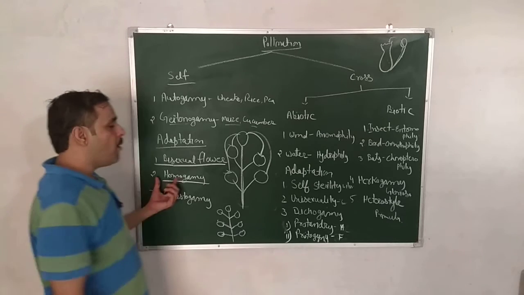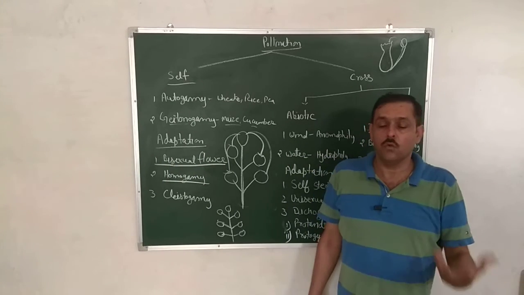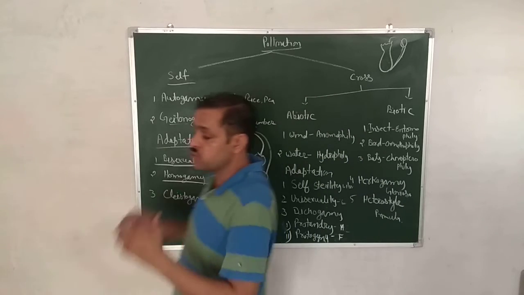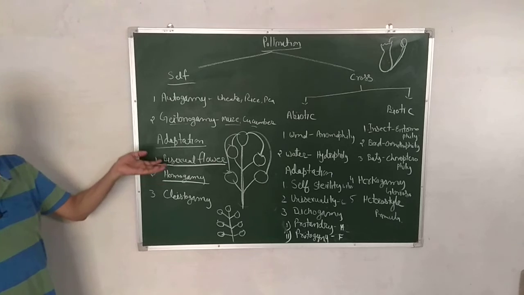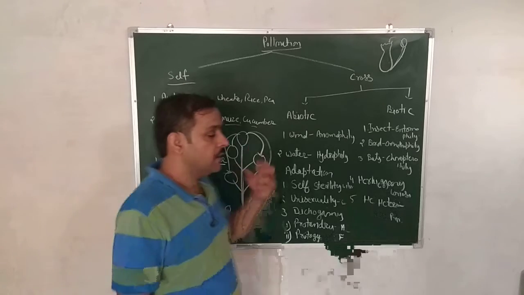homogamy. Homo means same, gamy means maturation. Whenever both the reproductive parts are mature at a time, then self pollination can be completed. Why?